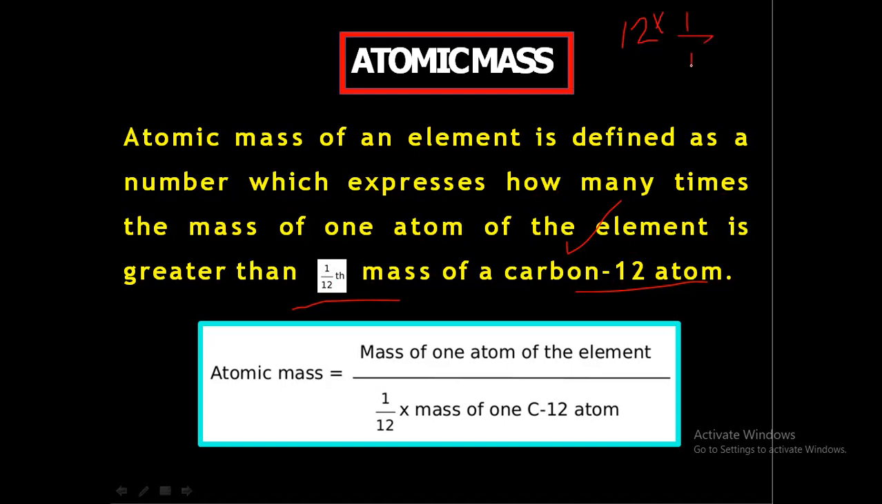1/12th of that means it is 1. So hydrogen, we know, has an atomic mass of 1, so it is 1 times the 1/12th mass of a carbon-12 atom. Nitrogen has an atomic mass of 14. So we can say that nitrogen has an atomic mass which is 14 times greater than the 1/12th mass of a carbon-12 atom. Okay. So atomic mass is the mass of one atom of the element divided by 1/12 times the mass of one carbon-12 atom.